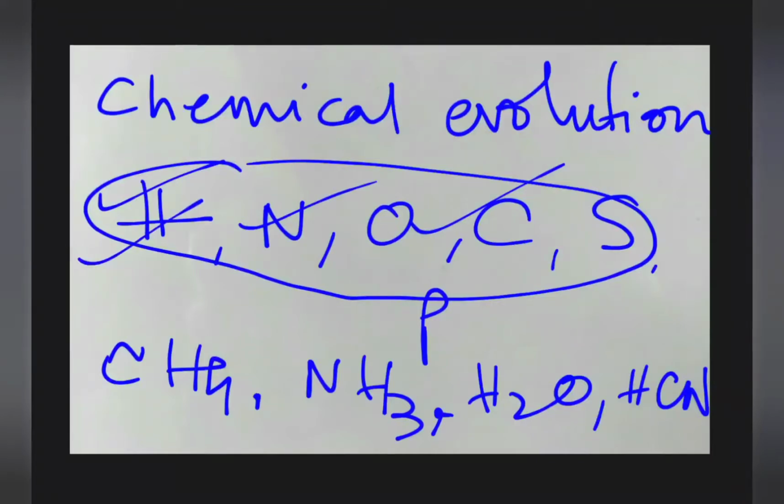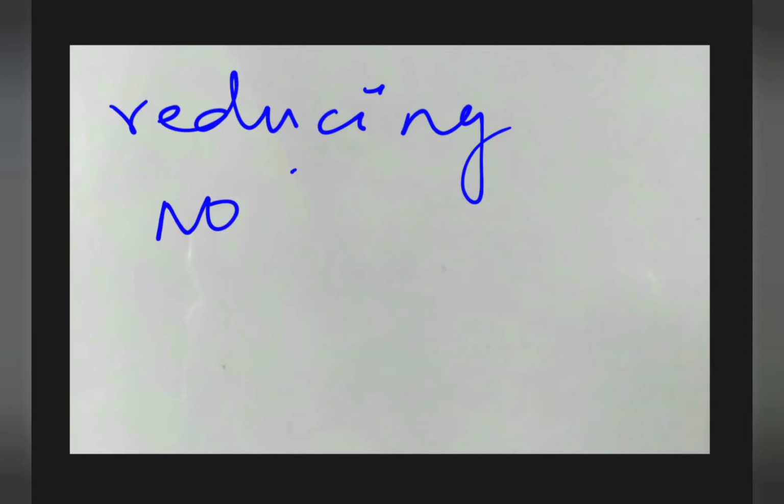But there was no free oxygen in the primitive atmosphere, which was a reducing atmosphere. The primitive atmosphere was very much reducing in nature, with no free oxygen.